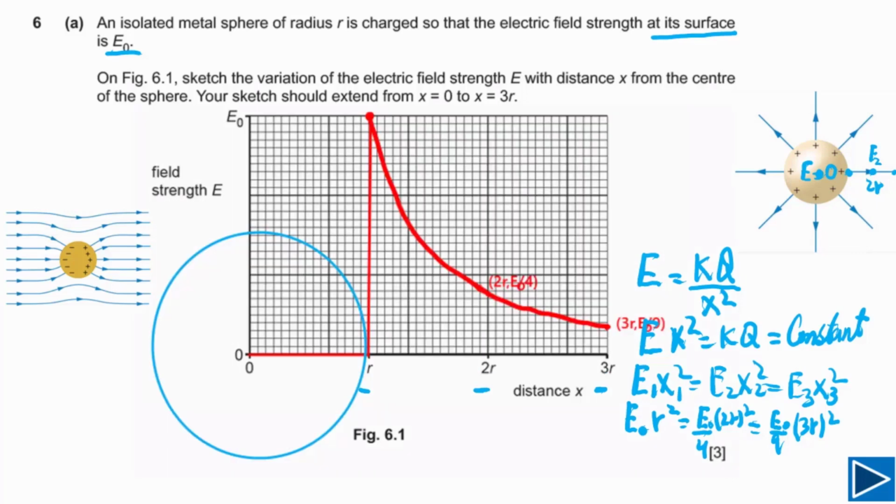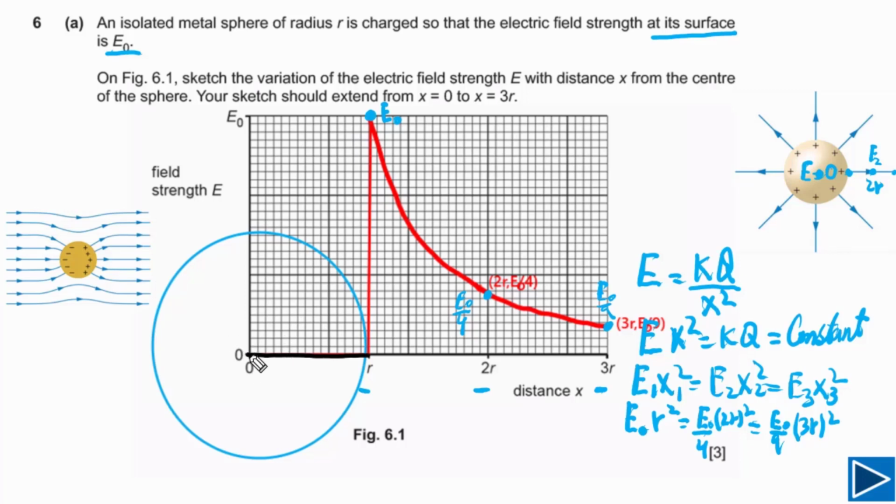Let me show you how to sketch. You can see here at distance r, electric field, this is E naught. At a distance of 2r, electric field is E naught by 4, means 1/4 of electric field at the surface. And at a distance of 3r, electric field is E naught by 9, and then we need to sketch this curve. This is what you need to do for this question for the electric field outside of metal sphere.